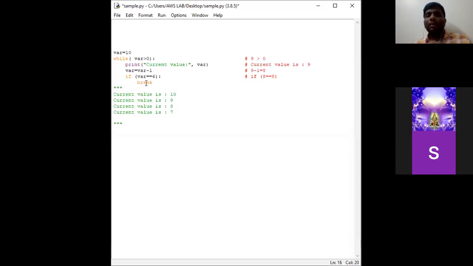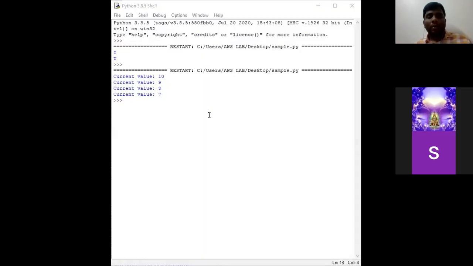This is our output. Okay, we shall check the output. Go to file, save the file, go to run and run module. In IDLE, see, this is the output of the program. In today's class, what we have seen is how to use a break statement in for, and in while, as well as by using an if condition. Now we shall see what is continue.